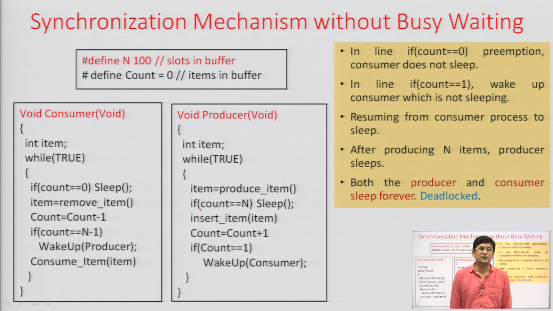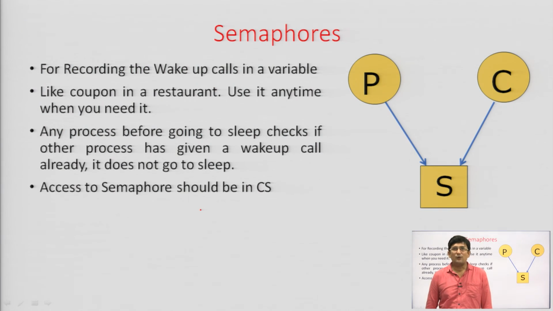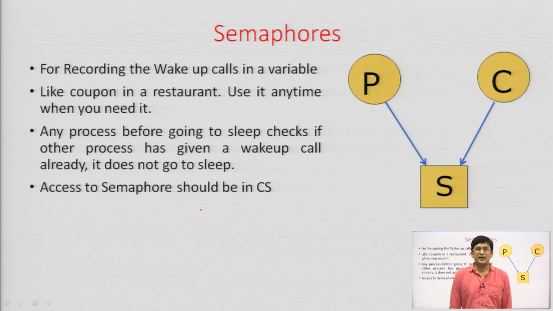Resuming from the consumer process to sleep, after producing an item, the producer goes to sleep. Both the producer and consumer sleep forever, hence the system is deadlocked. So, there is a problem with this. How can we resolve this problem? We can resolve this problem with the help of semaphores.